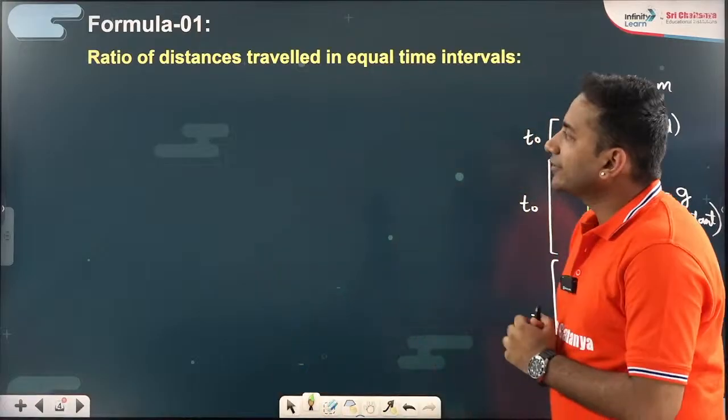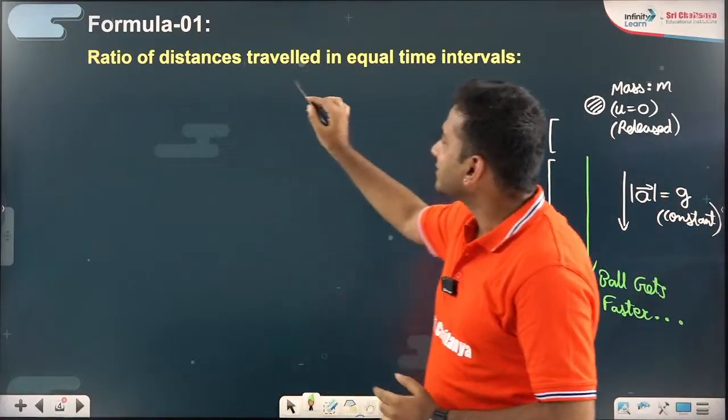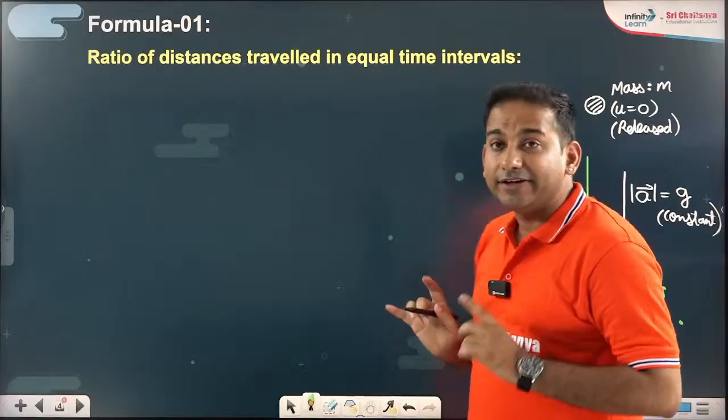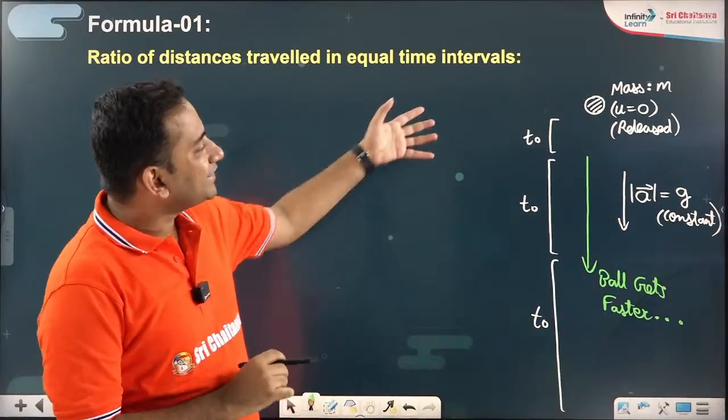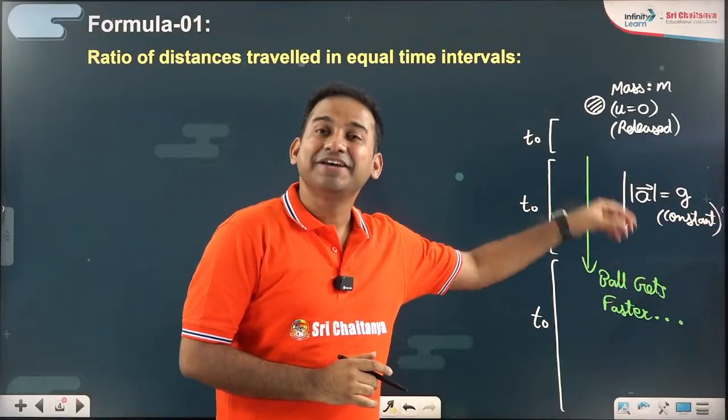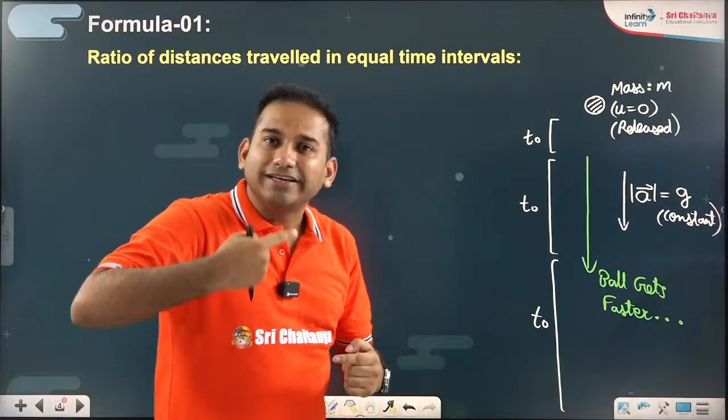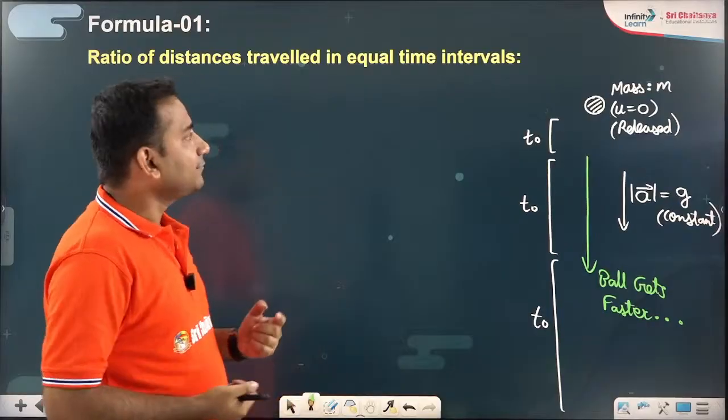The first formula given by Galileo was the ratio of distances traveled in equal time intervals. As we have understood, under the influence of gravity, when you release a body, it keeps getting faster and faster.